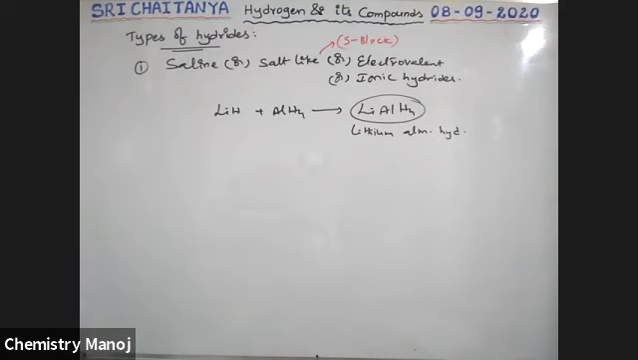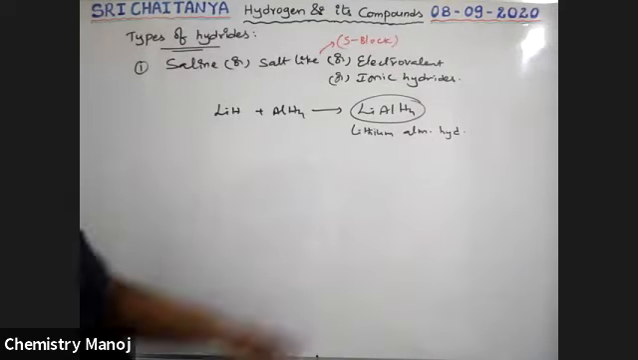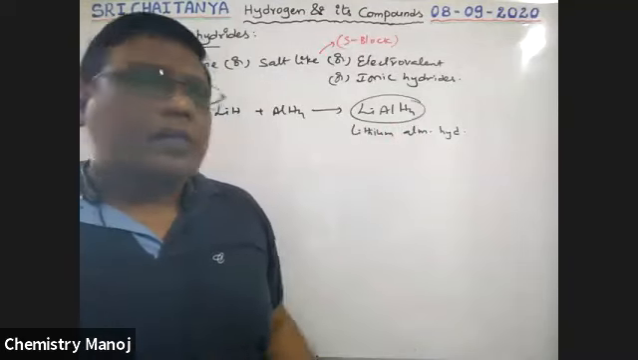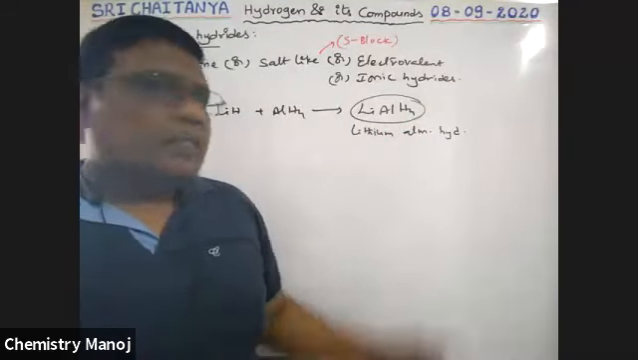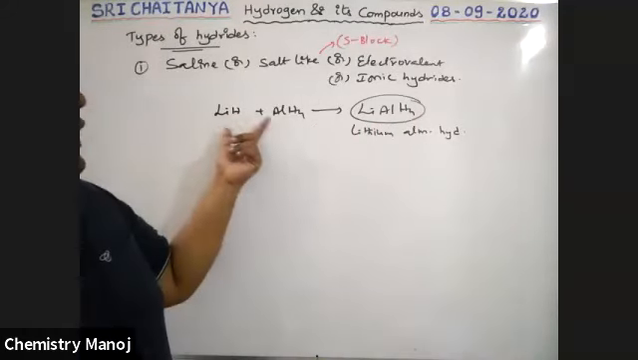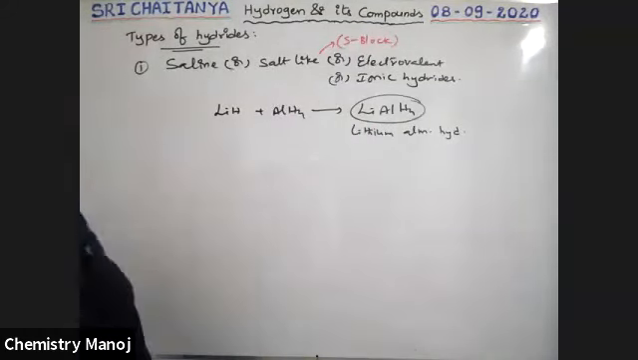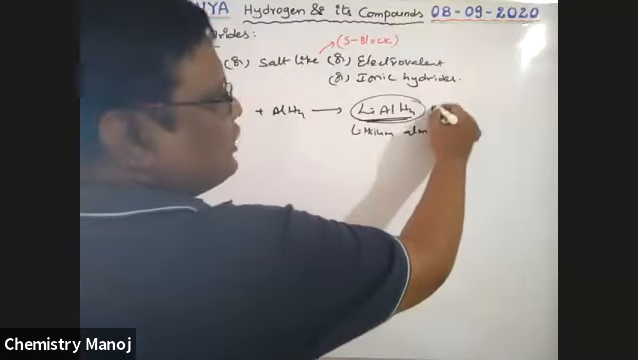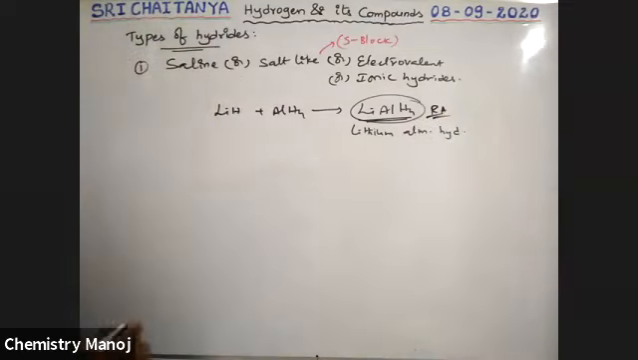Very, very important reducing agent. Without this lithium aluminum hydride, there is no reduction in organic chemistry. This is a complex hydride, boys. This complex hydride is formed by the addition of these hydrides. Very, very important, boys. That is LiAlH4. It is the best reducing agent, a strong reducing agent that is prepared with the help of these two hydrides.